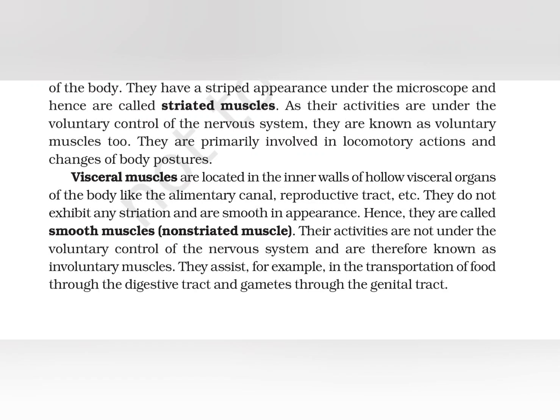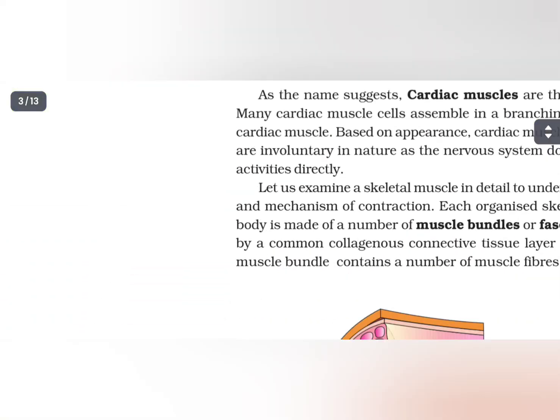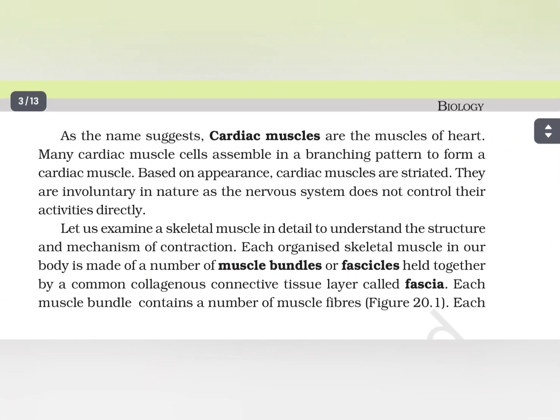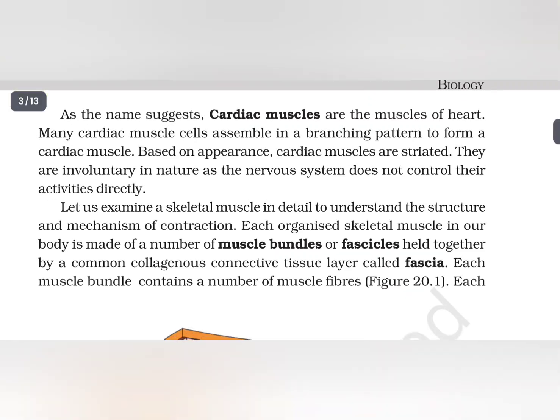They assist, for example, in the transportation of food through the digestive tract and gametes through the genital tract. As the name suggests, cardiac muscles are the muscles of the heart. Many cardiac muscles assemble in a branching pattern to form a cardiac muscle. Based on appearance, cardiac muscles are striated. They are involuntary in nature as the nervous system does not control their activities directly.